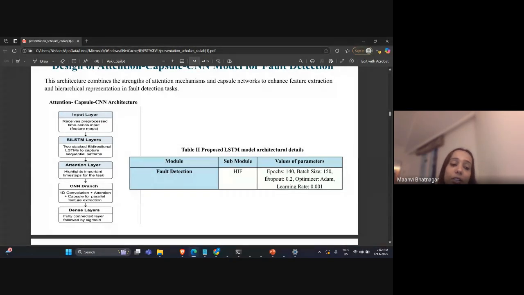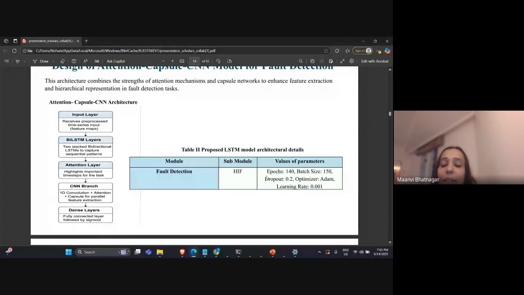It is applied at the end so that it gets any of the remaining features also, and then at the output we have a fully connected layer where the branch outputs coming from the CNN branch are merged together.